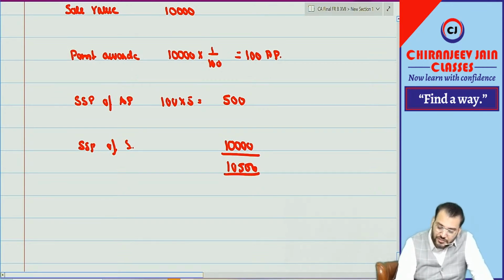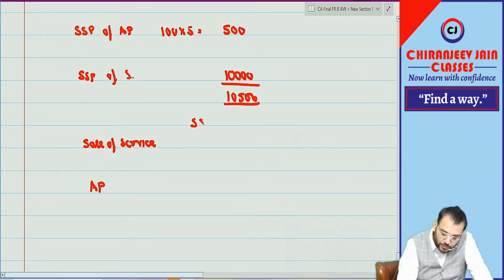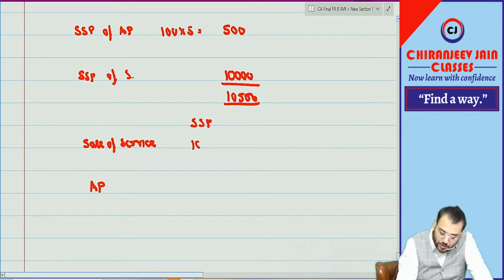How much is the transaction price? The transaction price will be allocated to what? The sale of service or goods, whatever, and the award points. So what is the standalone selling price? It is 10,000 and 10,500.